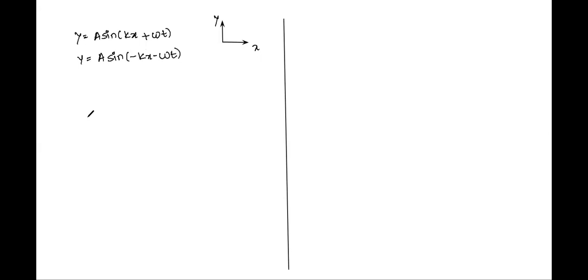Then again, I talk about a particular category of equations as y is equal to a sine of kx minus omega t, and here y is equal to a sine of minus kx plus omega t.